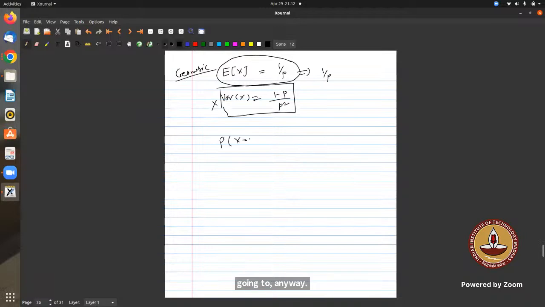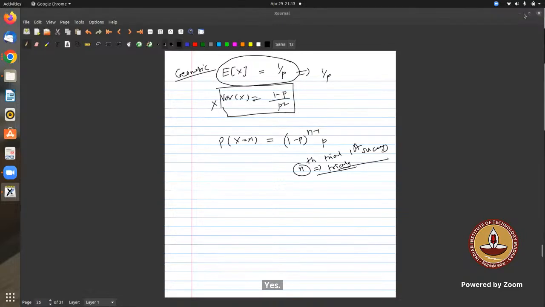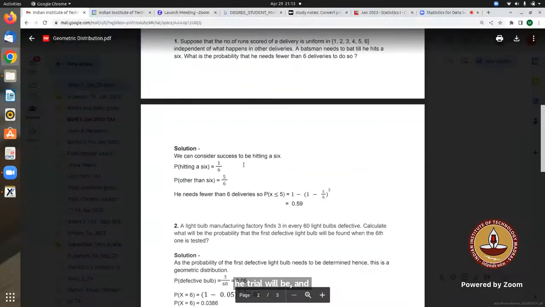What is the PMF of x? The PMF of a geometric distribution should be 1 minus p raised to power n minus 1 into p, when n trials are there. So the nth trial will be my first success. Okay, so maybe we can take a question from here.